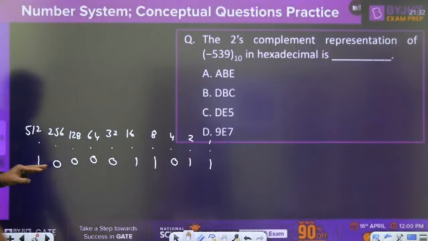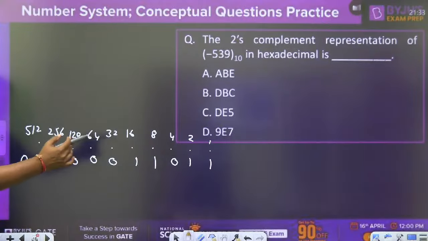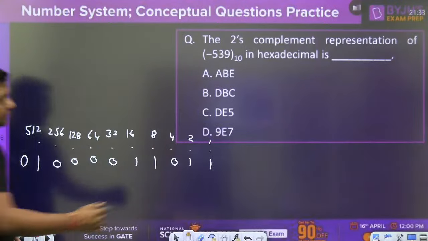And this is the representation of 539. But 1 extra bit is required to give the sign. So this is a positive number, positive 539.